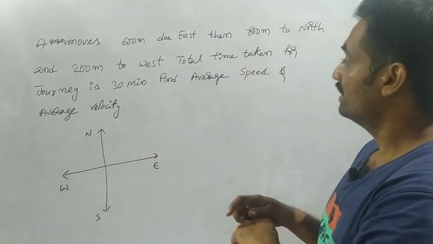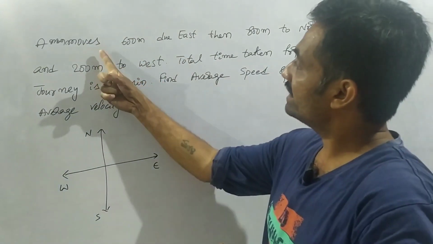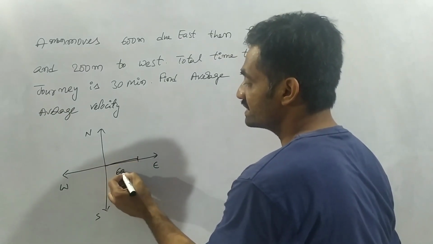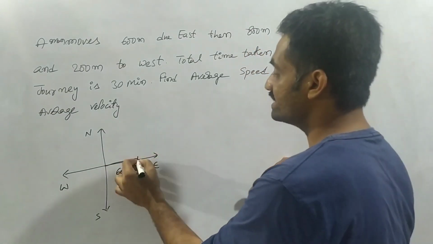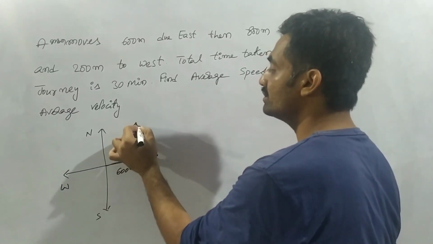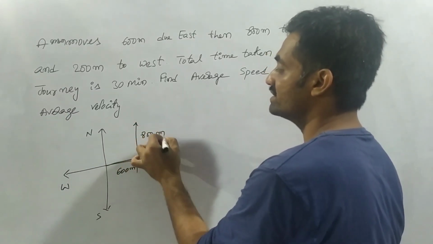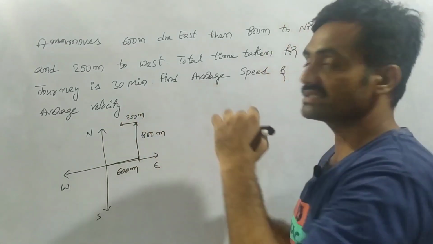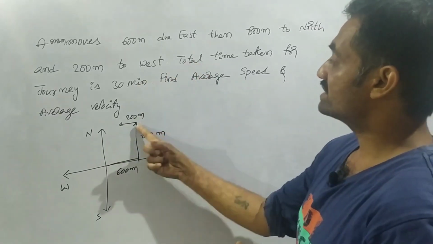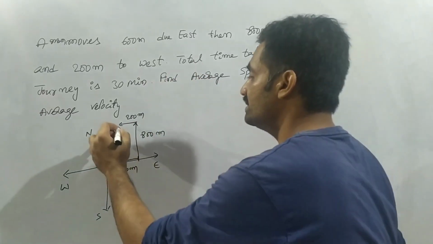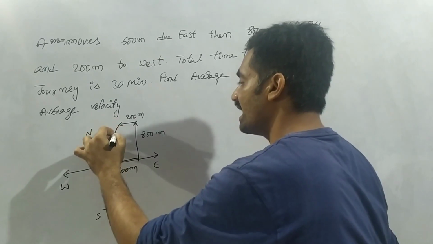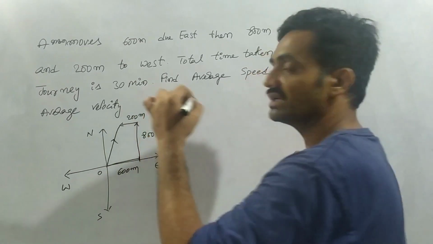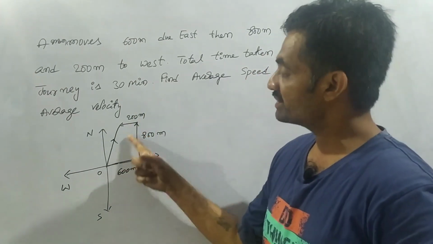The man has traveled 600 meters due east, then 800 meters due north, and 200 meters due west. Now we have to find average velocity. In order to find it, we apply the polygon method, where the closing side represents the resultant.